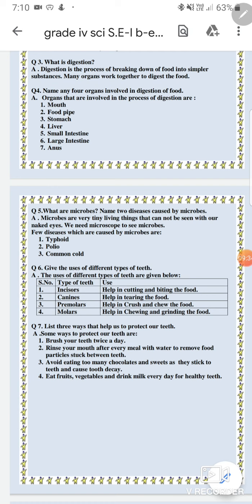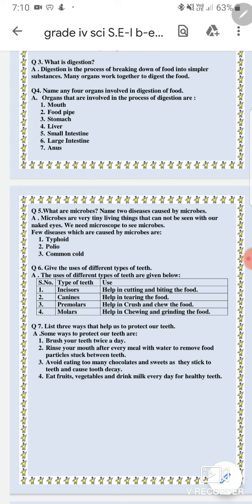Next is question number 7. List the ways that can help us to protect our teeth. So the ways which can help in protecting our teeth are, first of all, we should brush our teeth twice a day. Second, we should remove the food particles. We should not let the food particles stuck in the teeth. So how can we remove? We can remove these food particles by rinsing our mouth after every meal.